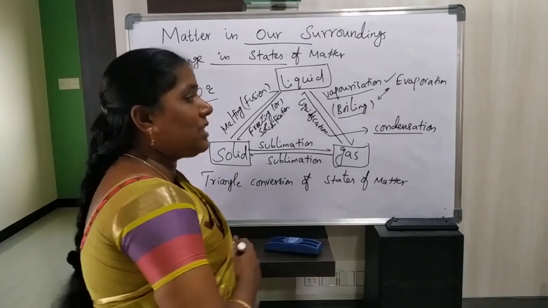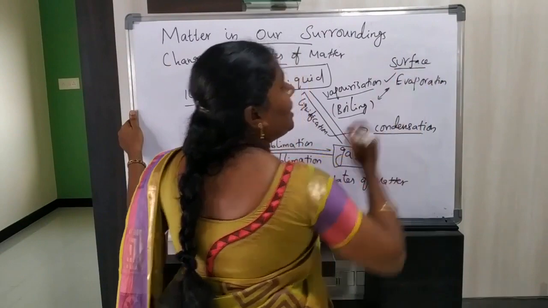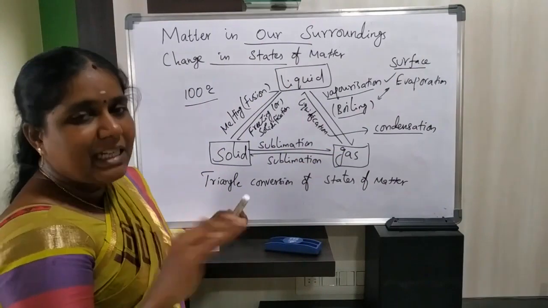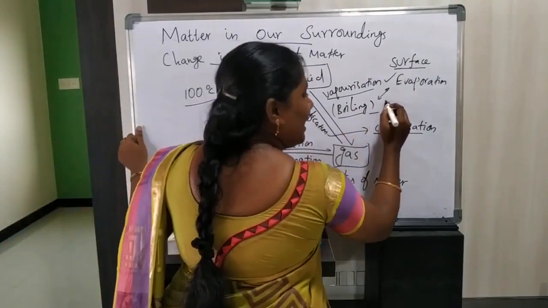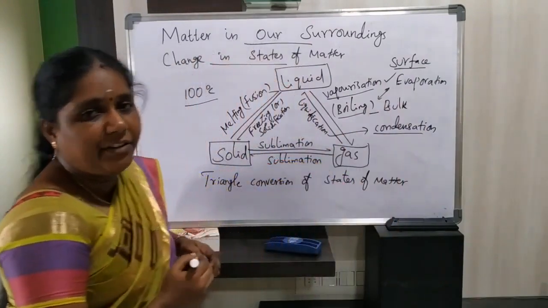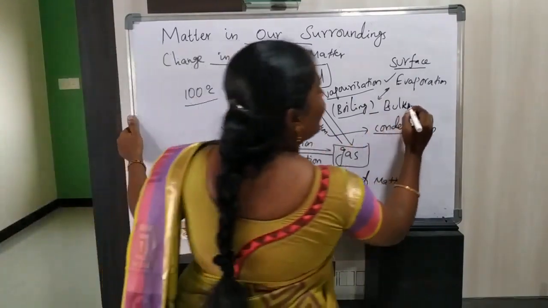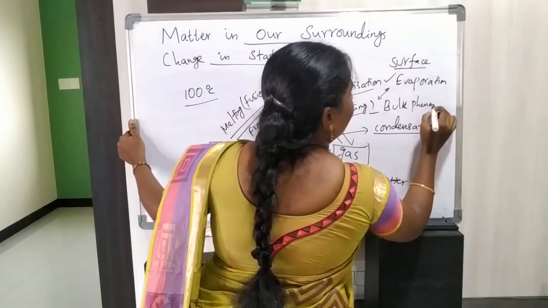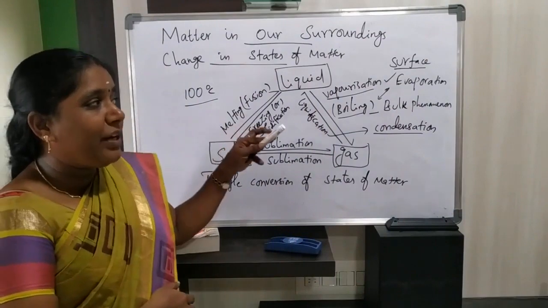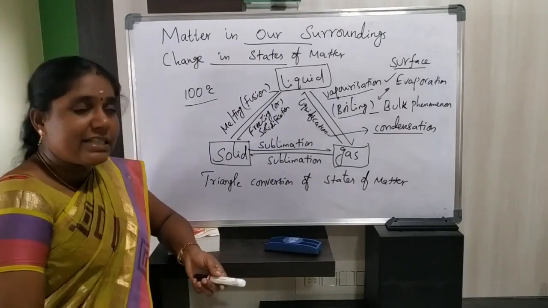We can say evaporation is a surface phenomenon. What is evaporation? It is a surface phenomenon; evaporation takes place only on the surface. But boiling is a bulk phenomenon. So evaporation is a surface phenomenon, but boiling is a bulk phenomenon. Keep it in your mind: evaporation is a surface phenomenon, boiling is a bulk phenomenon, and it only takes place at its boiling point.